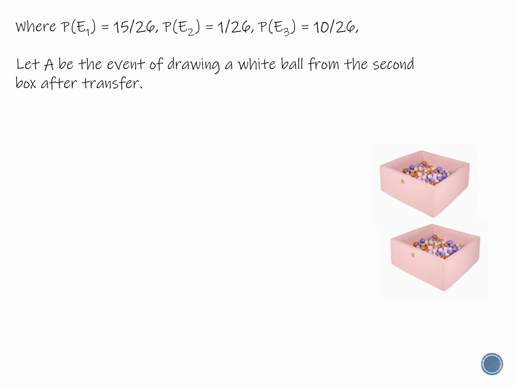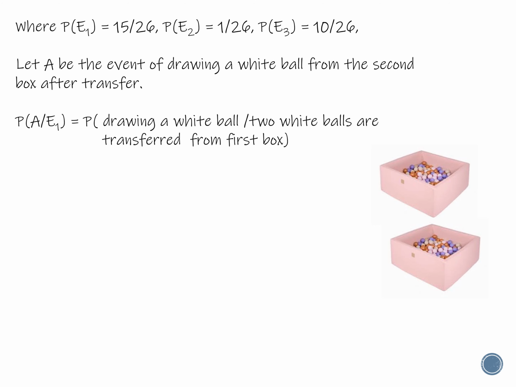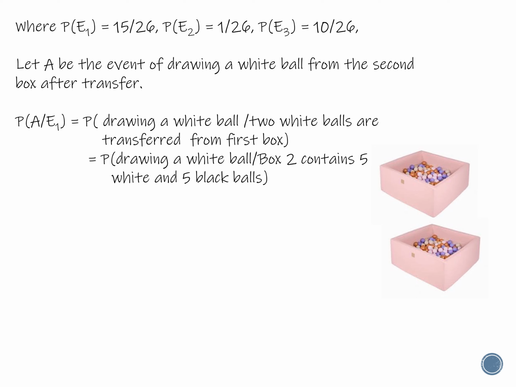After simplification, we get P of E1 equal to 15 by 26, P of E2 equal to 1 by 26, P of E3 equal to 10 by 26. Let A be the event of drawing a white ball from the second box after transferring two balls from the first box. P of A given E1 equal to P of drawing a white ball given two white balls are transferred from the first box.